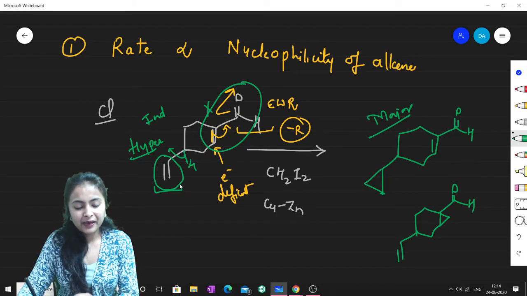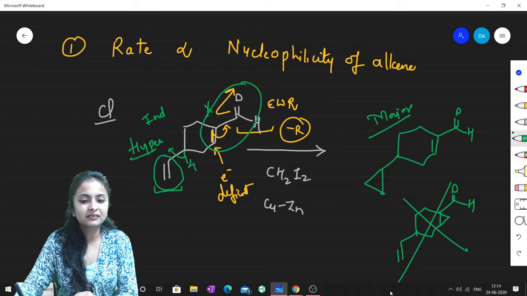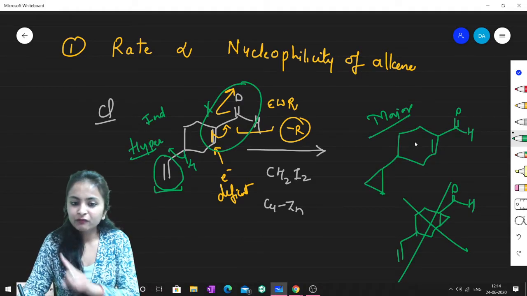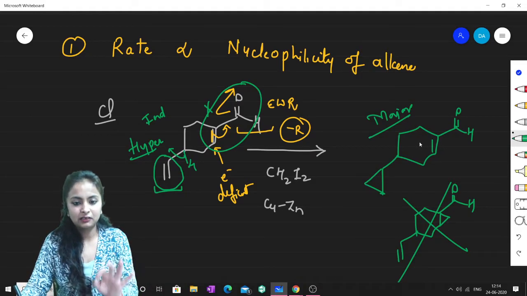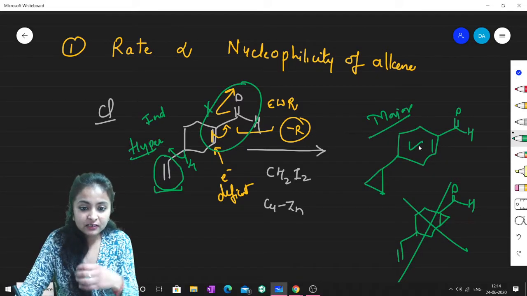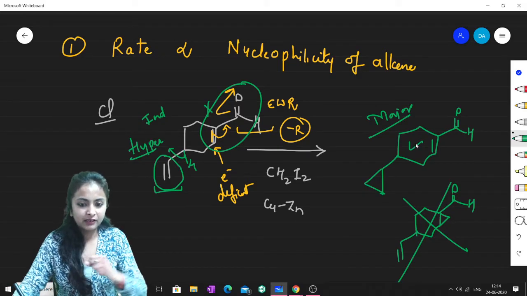Only this electron pair is most available, so this will be the only product. We will not form this, so we say this product is regioselective in nature. We will not say it is stereoselective. Why? Because the point of attachment is different. This product is regioselective because the point of attachment is different. So I hope you have understood this part.